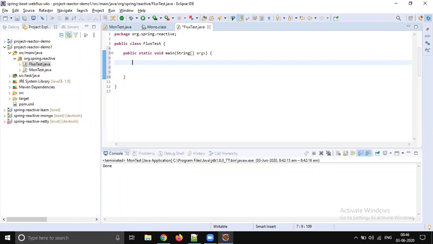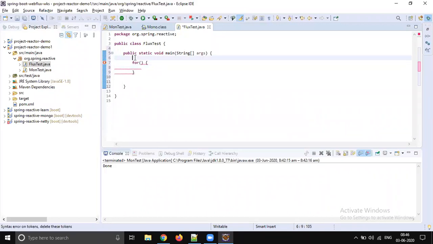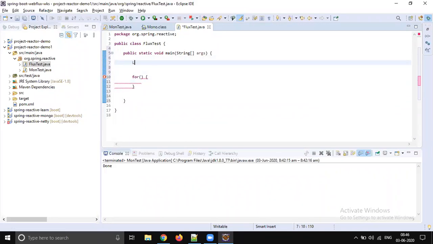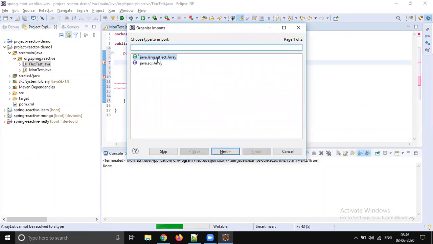Let's do it first using native Java. If you write a for loop, I'll quickly show you. For example, if you would like to create some numbers from 1 to 10, and you write code like this, yes, this works as we expected, no doubt at all. This will give the same output we are expecting. The way we write the code here is called imperative code.